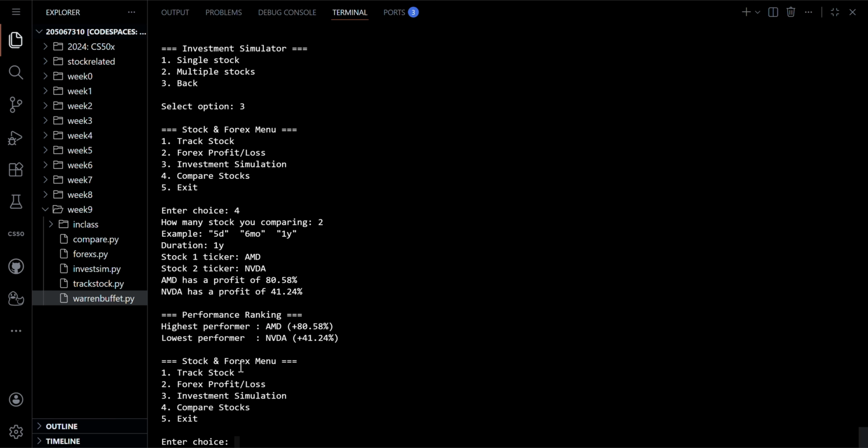And yeah, that's my program. I found this function quite useful for me.